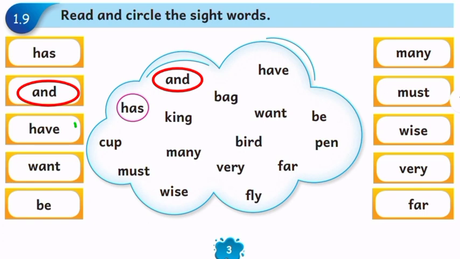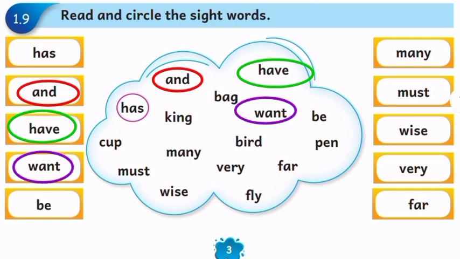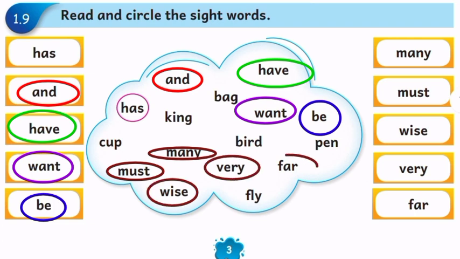Next one, have. Find the word have and circle it. Next one is W-A-N-T, want. Where is the word want? Yes. So circle the word want. Next, be. B-E, be. Circle the word be. Next, many, must, wise, very, for. Circle for these words also.